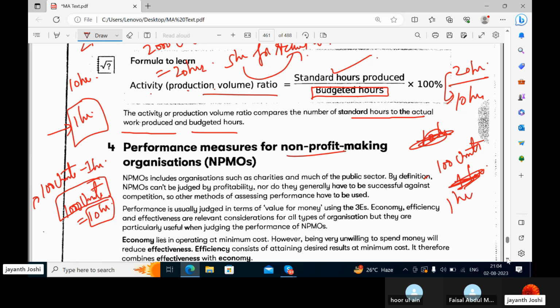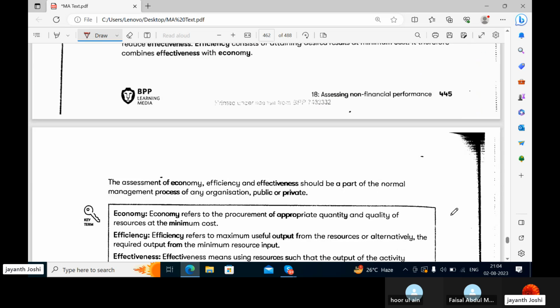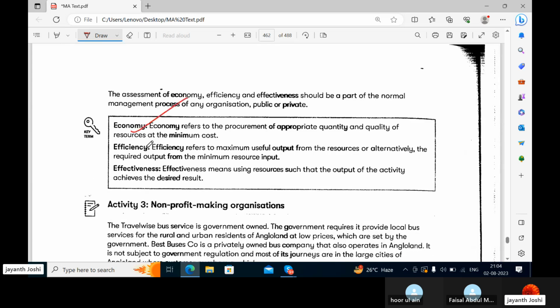Performance measures for non-profit making. Here we are seeing triple E: economy, efficiency, effectiveness. So what is this triple E? I take the example of the Maruti Suzuki car. Maruti Suzuki is known for its economy, efficiency and effectiveness always.